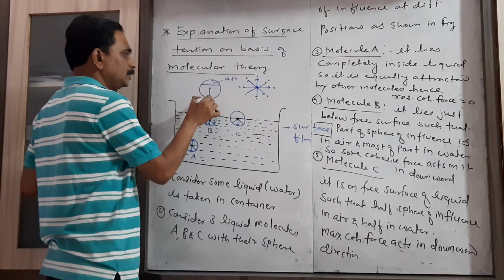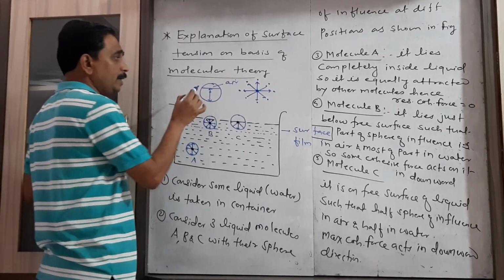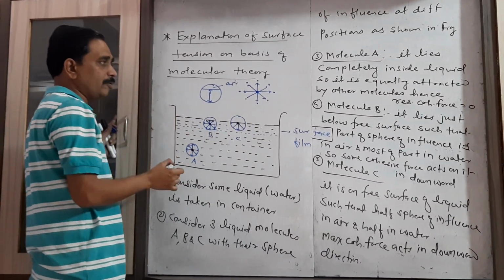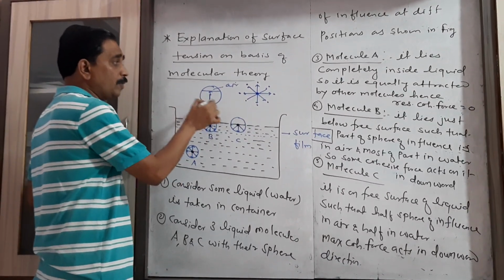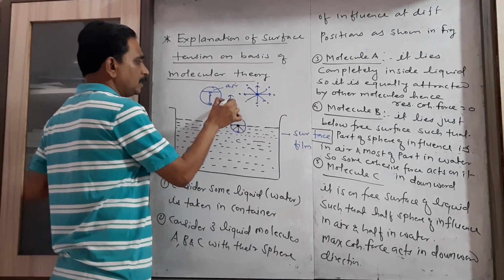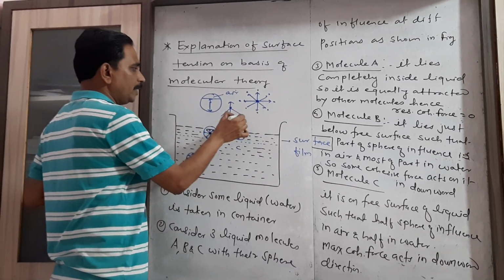Now here this is the liquid molecule B, and on it these are the two cohesive forces acting from other liquid molecules. They are not equal in magnitude. The force acting in upward direction is smaller than the force acting in downward direction.